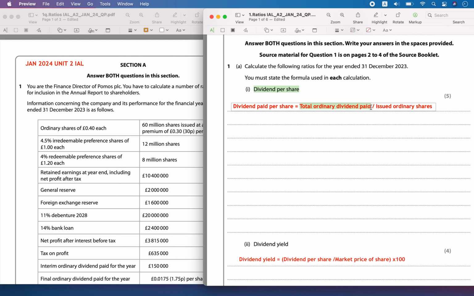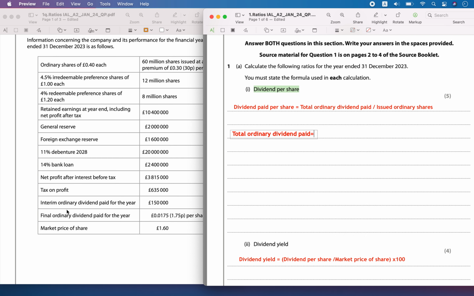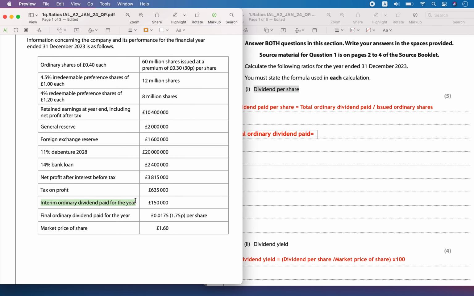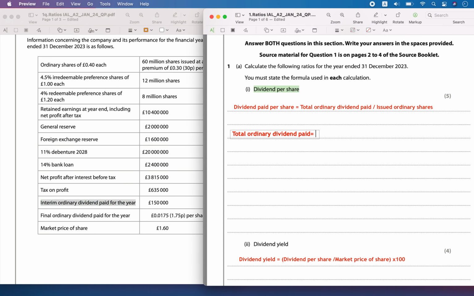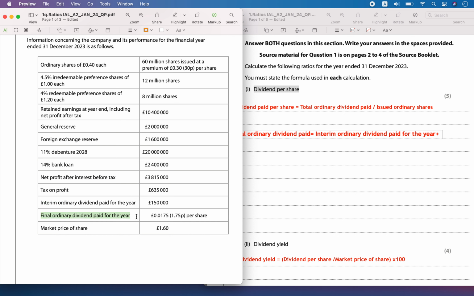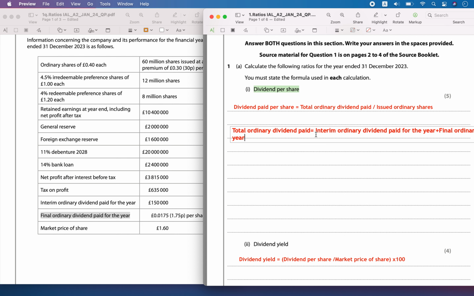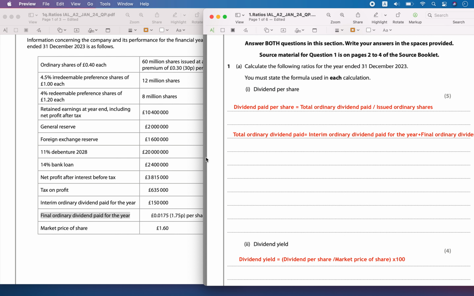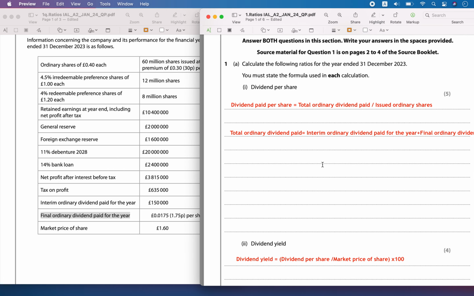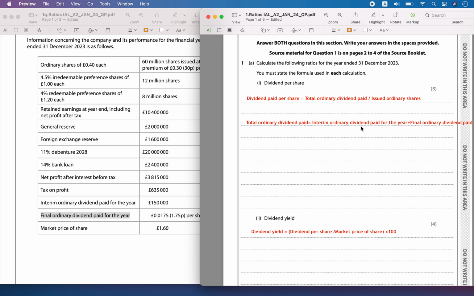First is the total ordinary dividend paid. It is going to be equal to the sum of two types of dividend. Here we can see they have paid an interim dividend and they have also issued a final dividend. So the total dividend issued is these two, and you will add up these two. This is the total ordinary dividend that is paid for the final year.